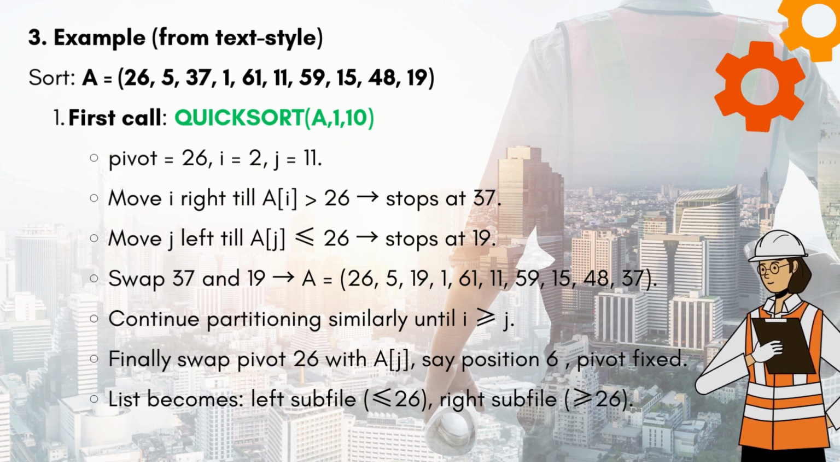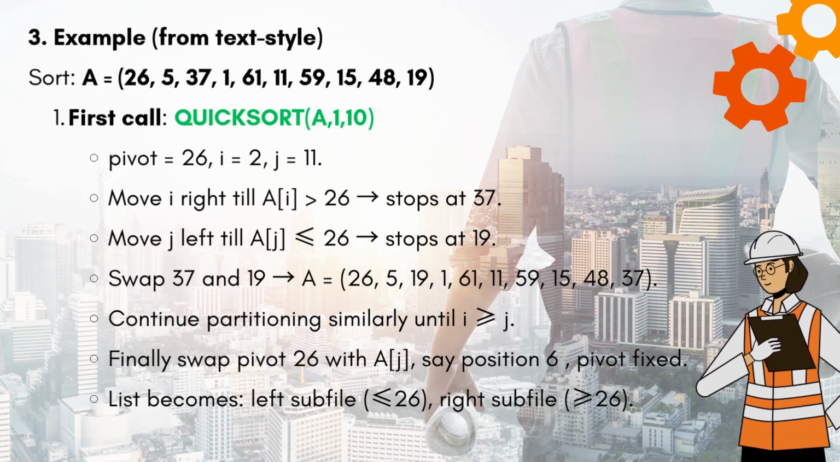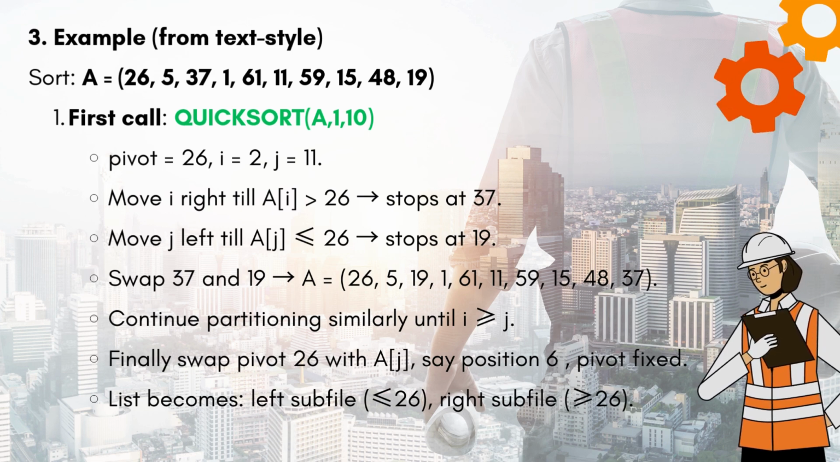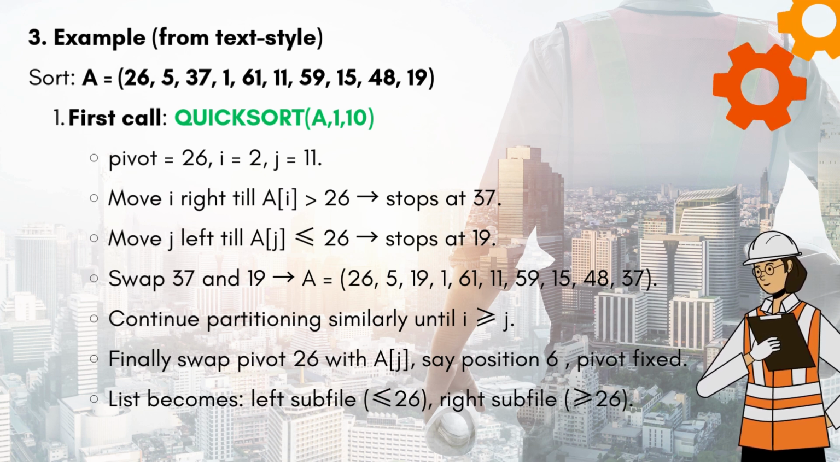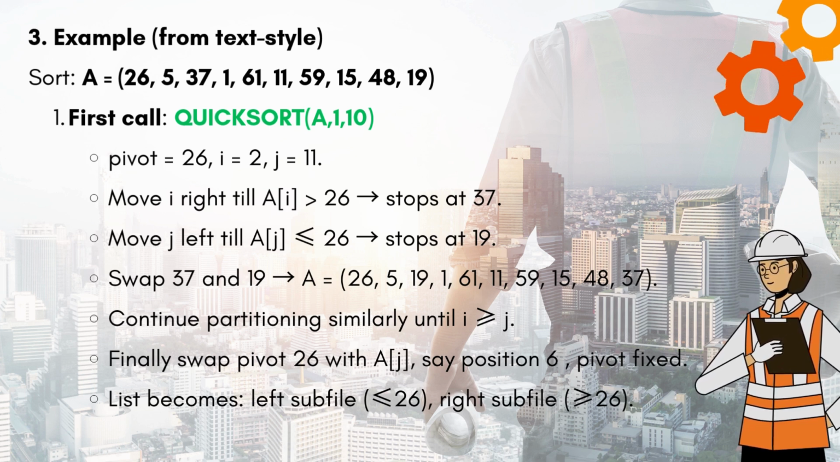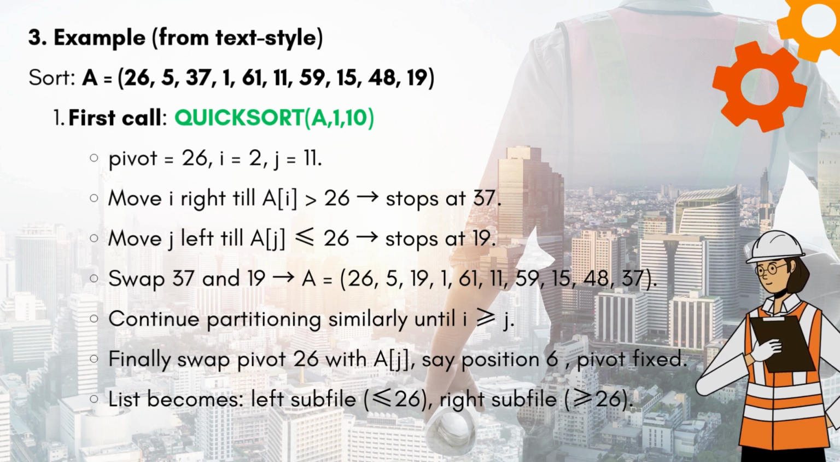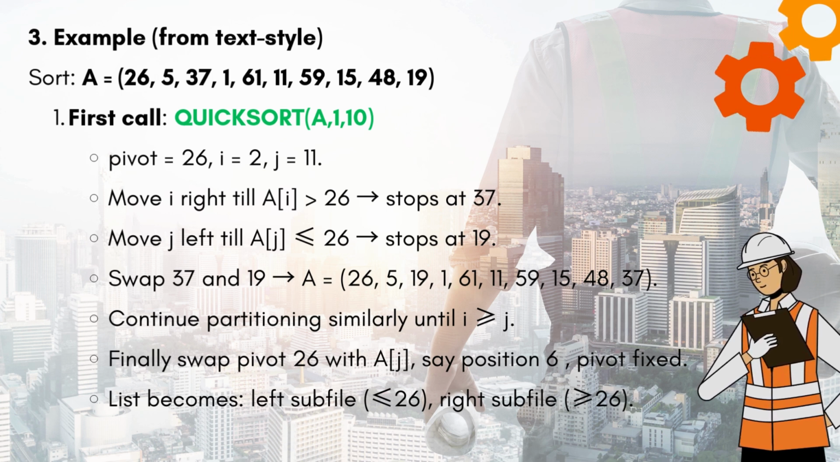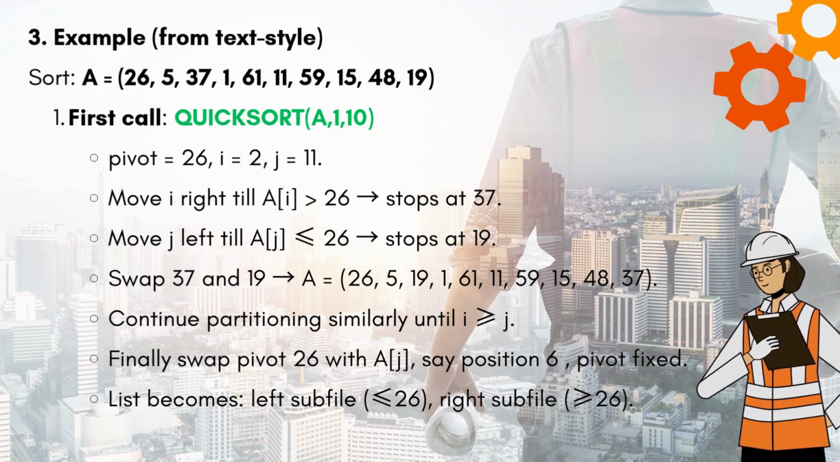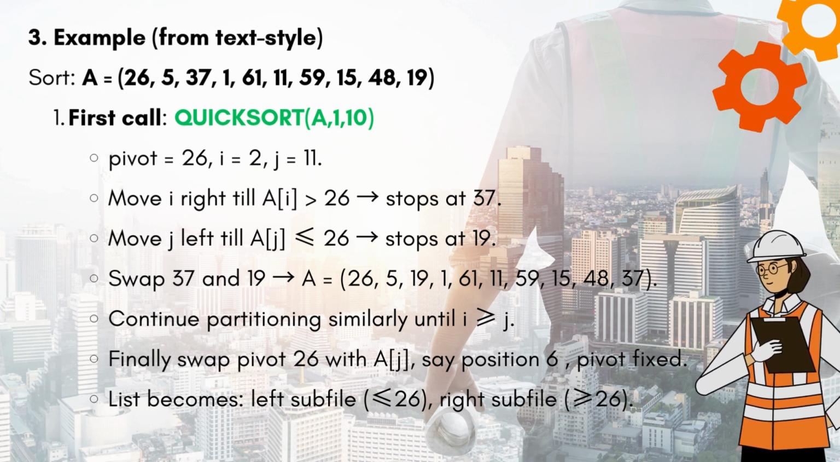Move I right till A[I] is greater than 26. It stops at 37. Move J left till A[J] is less than 26. It stops at 19. Swap 37 and 19. A equals 26, 5, 19, 1, 61, 11, 59, 15, 48, 37.